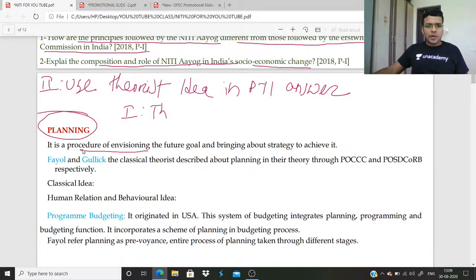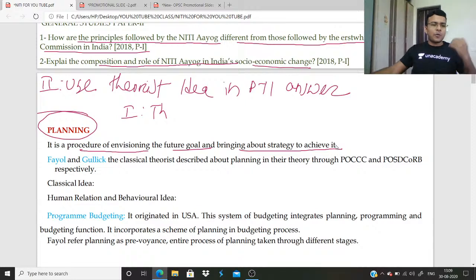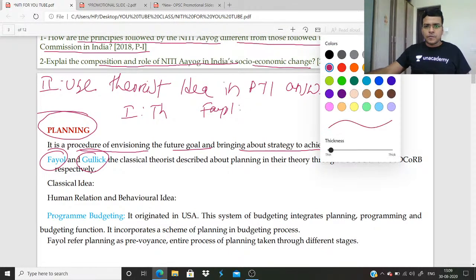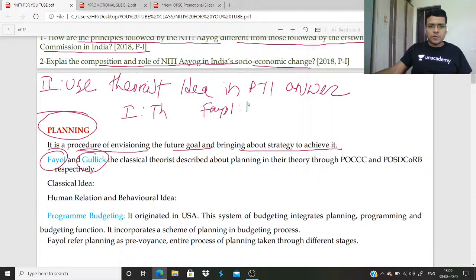So what is planning? It is a procedure of envisaging future goals and bringing about a strategy to achieve them. You make plans every day: a daily plan, weekly plan, monthly plan, yearly plan. So just remember Fayol and Gulick. Fayol, the classical theorist, gave the concept POCCC, and this P is what?